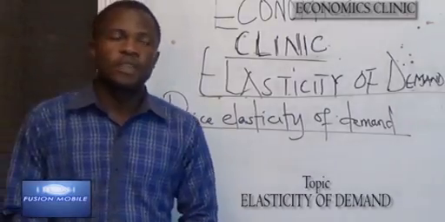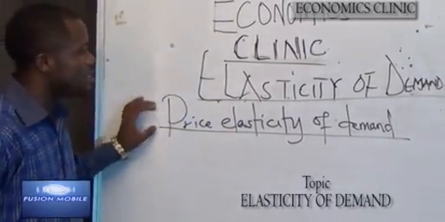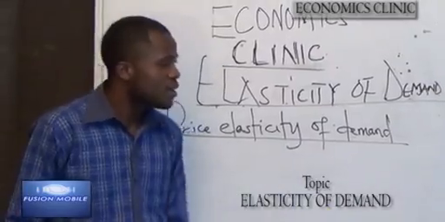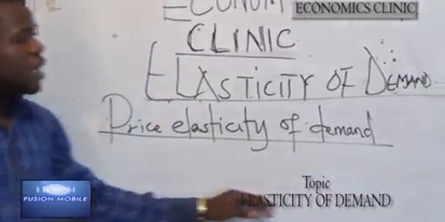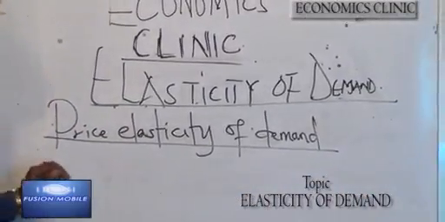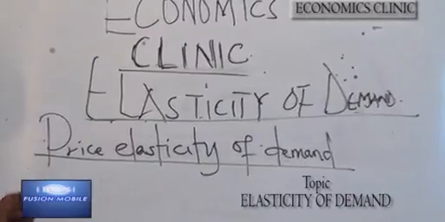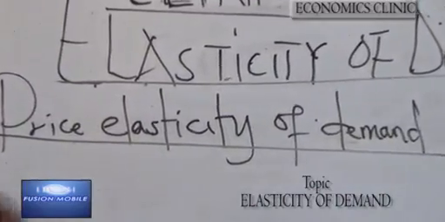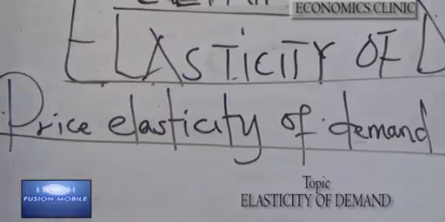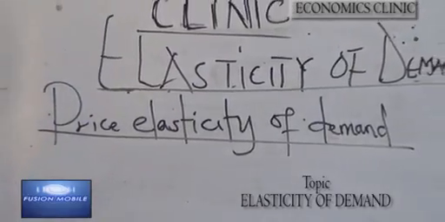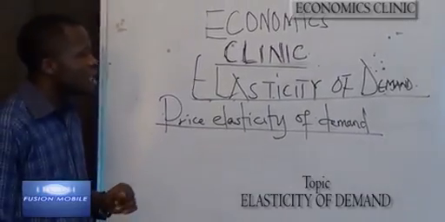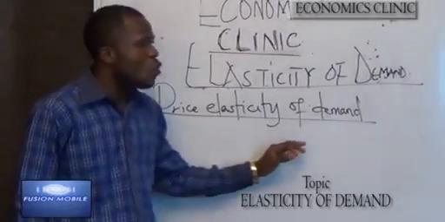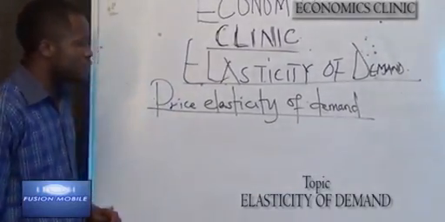Now, price elasticity of demand. Price elasticity of demand measures the degree of responsiveness of demand to variation or changes in the price. It can also be defined as a percentage change in the quantity demanded over the price.